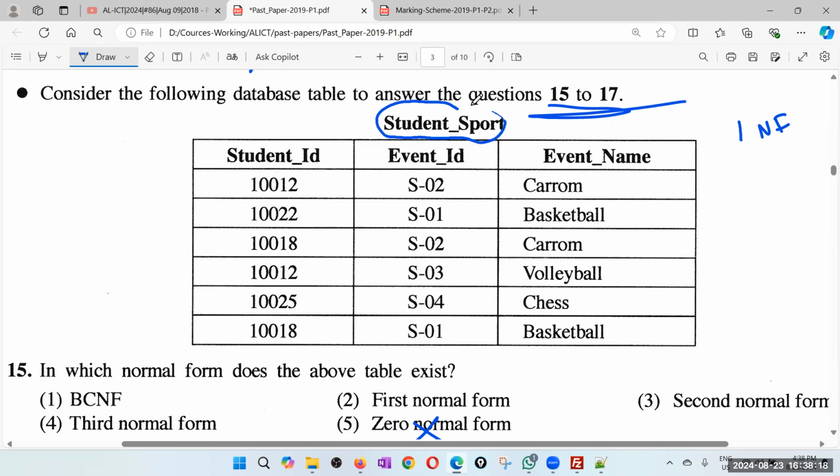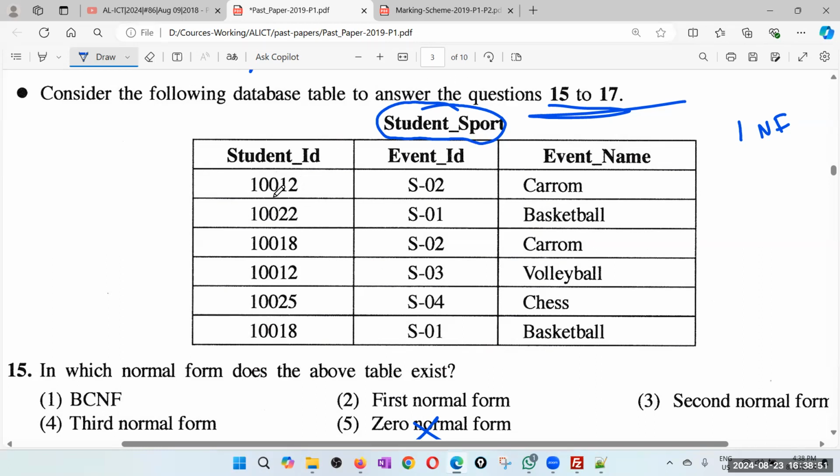You can say student sport. Usually when you combine two names, it's a connecting table. Remember we discussed like an employee can work for many projects, a project can have many employees. So then we created the connecting table called employee project. So students can register for many courses, a course can have many students, many to many. So then you need to have a student course connecting table. So therefore, this looks like a connecting table.